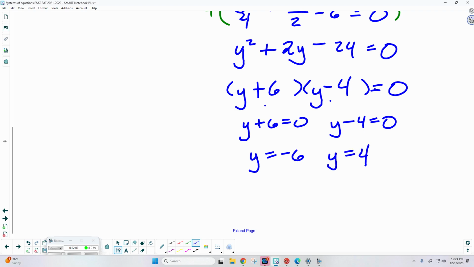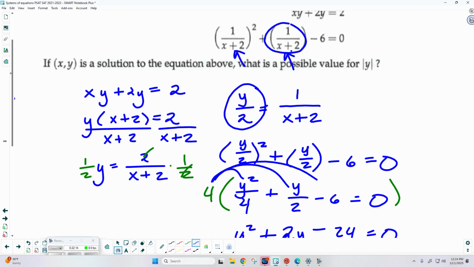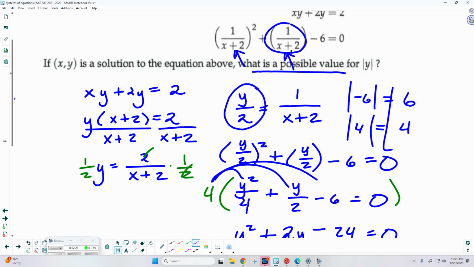Now this is one of those problems where there's multiple answers. So I'm coming back up here. It says, what's a possible value for the absolute value? Well, the absolute value of a negative 6 is 6. What's the absolute value of 4? 4. So this one has two possible solutions. It could be 6 or 4. Either one of those would work.